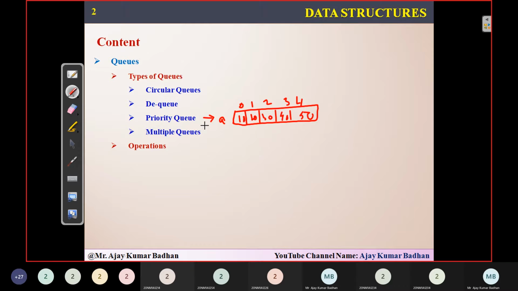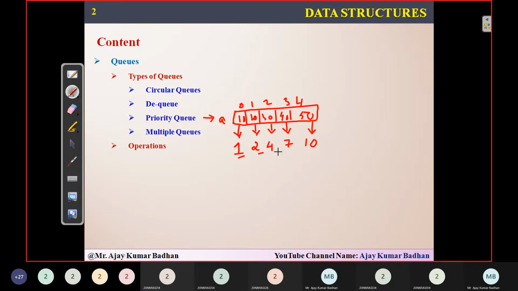Now in a priority queue, every element that we are inserting in this particular array will have some priority. Let us suppose the priority of the first element is 1, the priority of 20 is 2, then 4, then 7, and this one we can call 10.